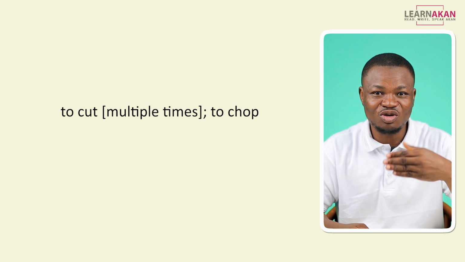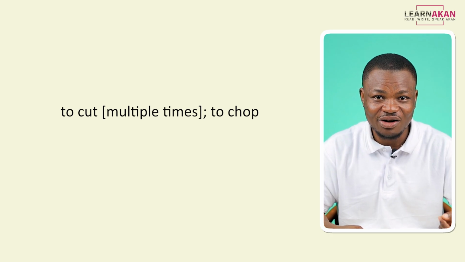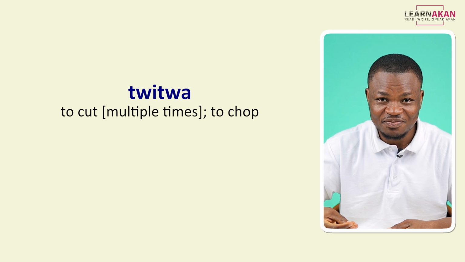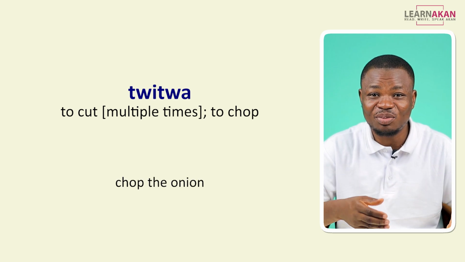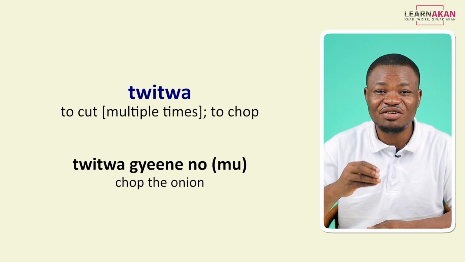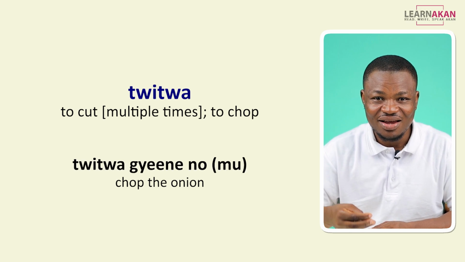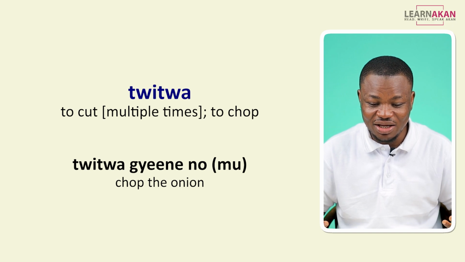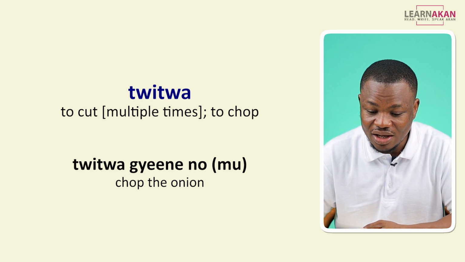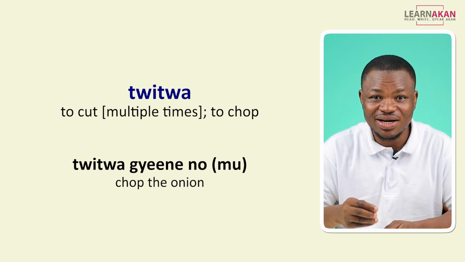We would use the reduplicated form of this cha, which is chicha. Chicha, okay? So if I want to say chop the onion, I would say chicha jene numu. Chicha jene numu, or simply chicha jene no.